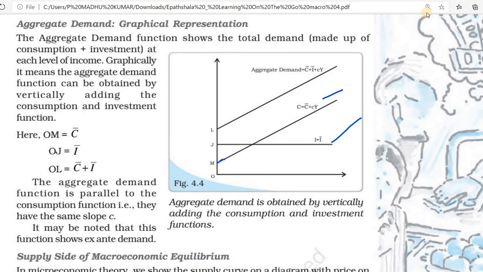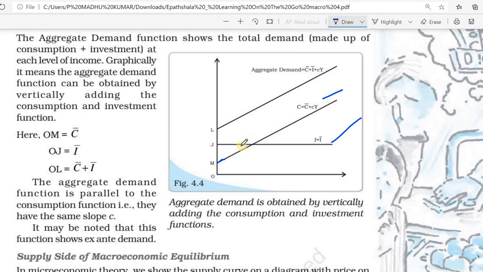Then the aggregate demand function is parallel to the consumption function. We know it is parallel to the consumption function.